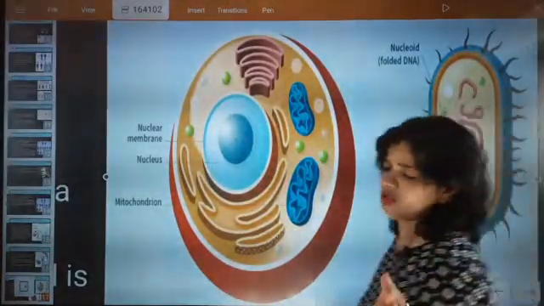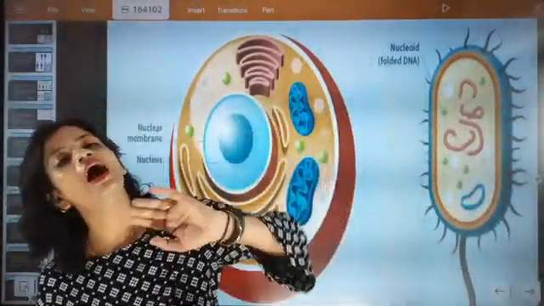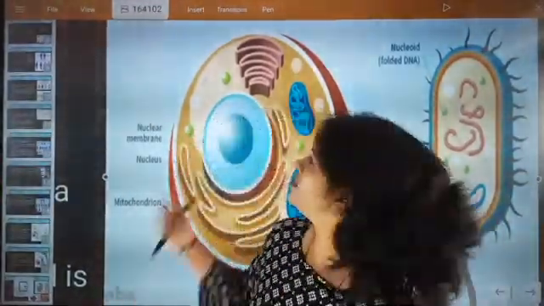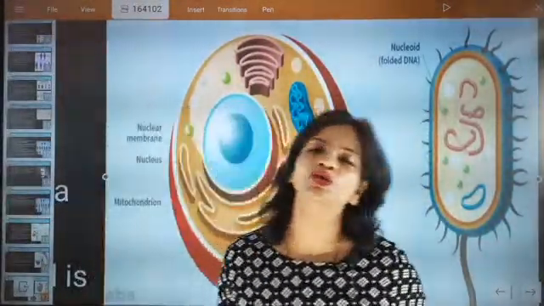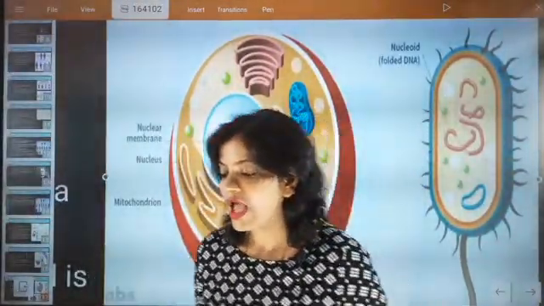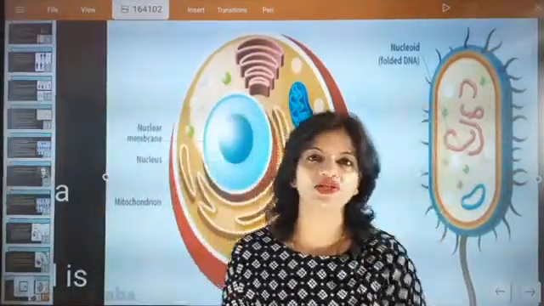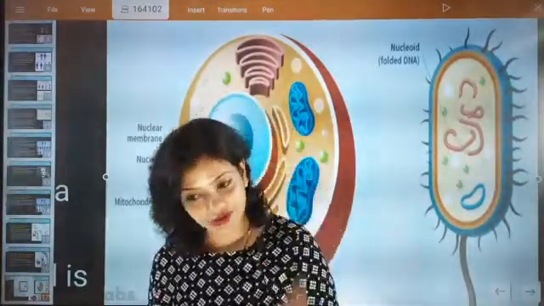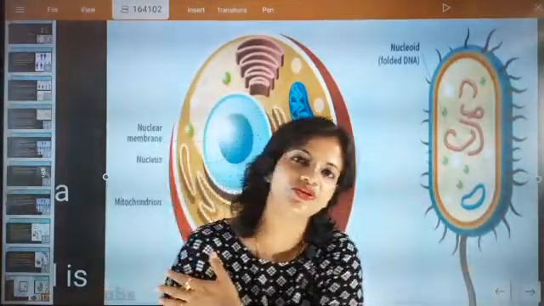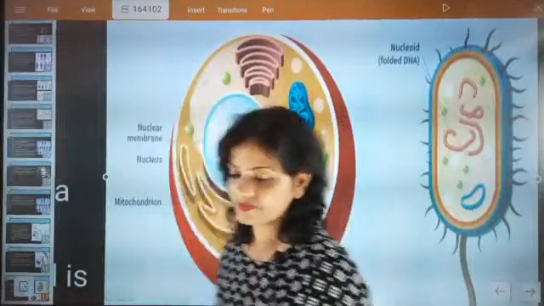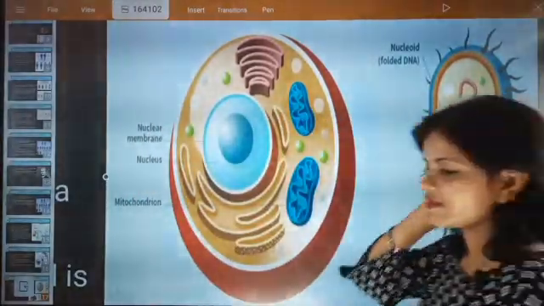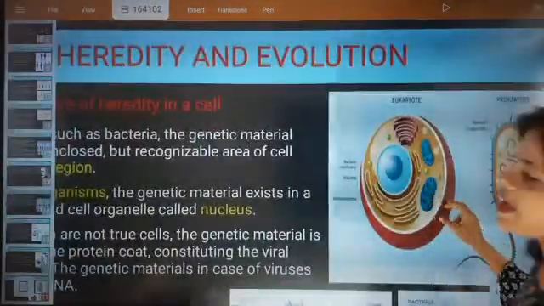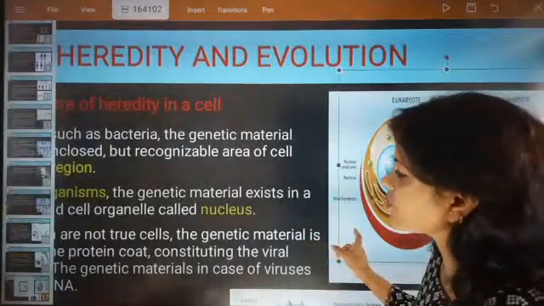So beta, both eukaryotic and prokaryotic cells transmit genetic character, whether it is a nucleoid or a nucleus. They possess genetic information, and they transmit this genetic information, these characteristics, from one generation to another generation. Understood, Amira? Now we are going to go for the next one.